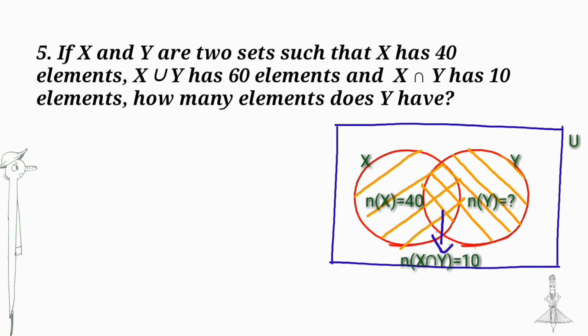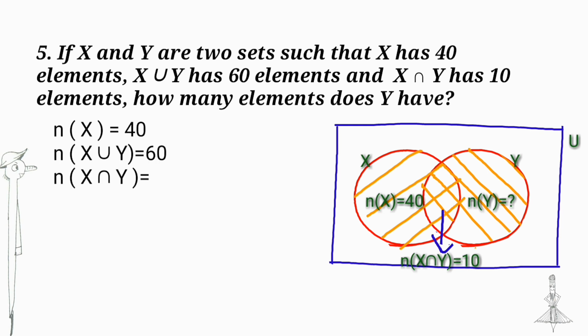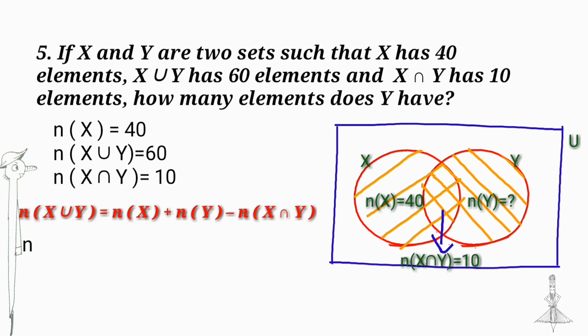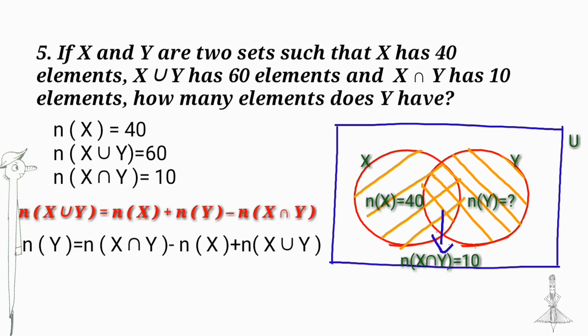Next question. If X and Y are two sets such that X has 40 elements, X union Y has 60 elements, and X intersection Y has 10 elements, how many elements does Y have? Given that number of elements in X is equal to 40, number of elements in X union Y is equal to 60, number of elements in X intersection Y is equal to 10. Substitute the values in our equation, we get number of elements in Y is equal to 30. Thus, the set Y has 30 elements.